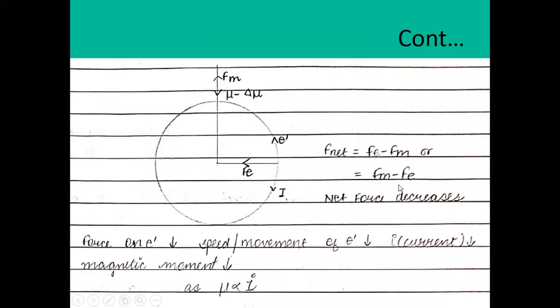The net force decreases, which means the speed or velocity of the electron decreases. If the motion of the electron decreases, it means the current decreases. And as current is directly proportional to mu, the dipole moment also decreases, and this change is in the form of a decrease in the dipole moment.